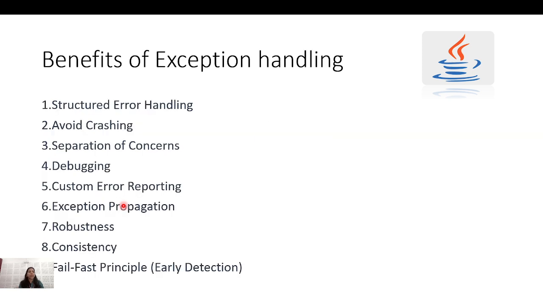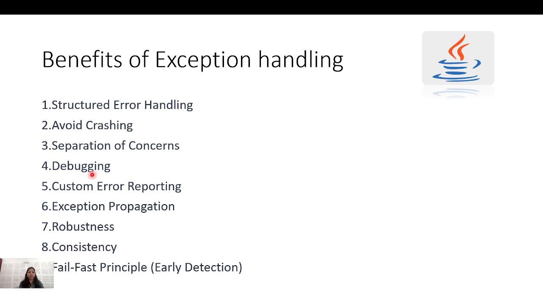These are errors which we cannot recover from or catch, like we do with exceptions. So what are the benefits of exception handling? One thing, it is structured error handling. From the code itself, you can see in which part of the code I can have errors, and if that error occurs, how I can handle it. That is structured. It will avoid crashing if something goes wrong with my code. It also gives separation of concerns. You can say it is modular, that is, I have try and catch blocks, which we'll see in the next videos.